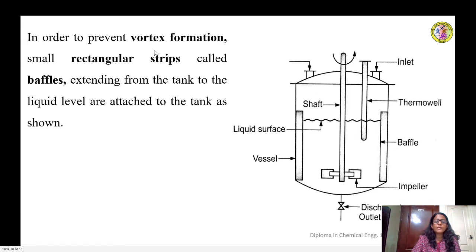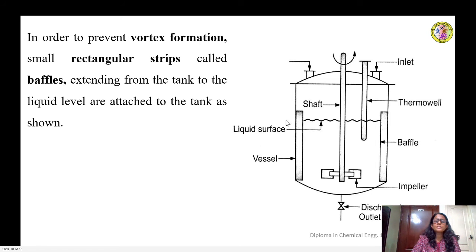As I said earlier, swirling and vortex formation will not allow the liquid to get sufficiently agitated in the required manner. So it is always important that you have some kind of arrangement to prevent the formation of vortex and swirling.